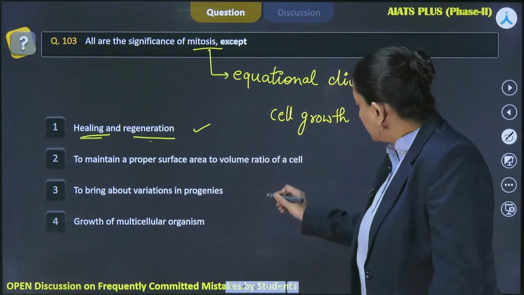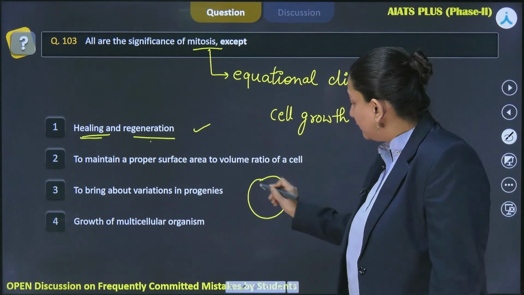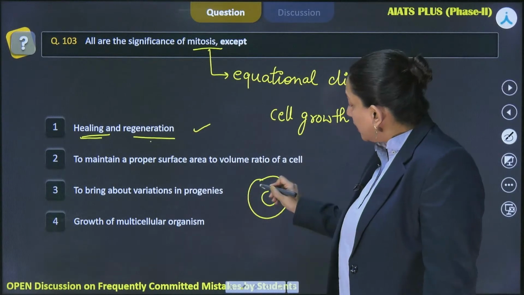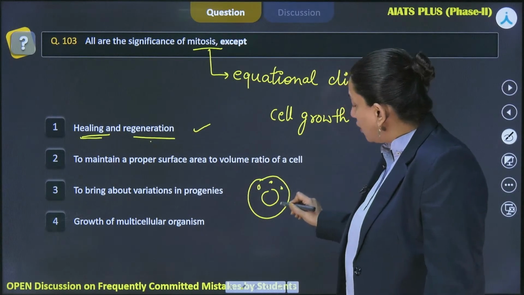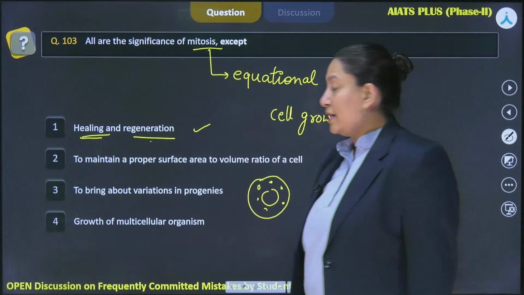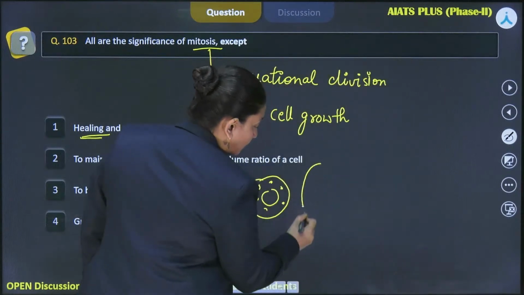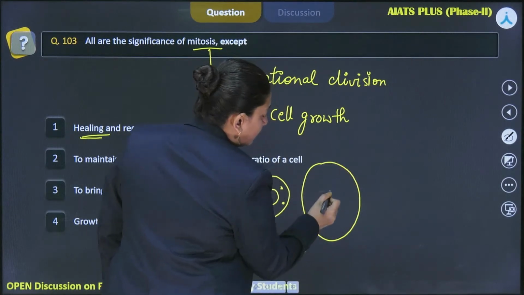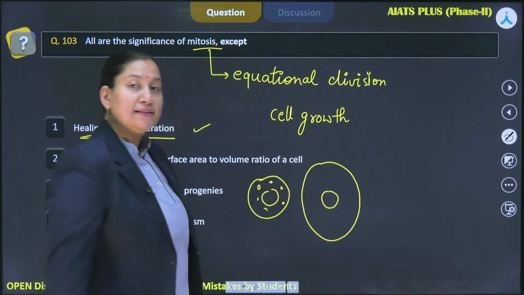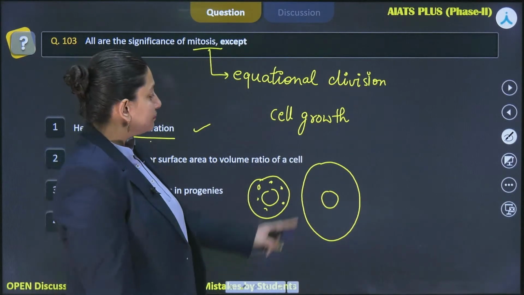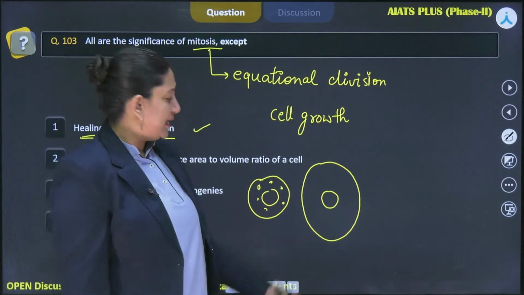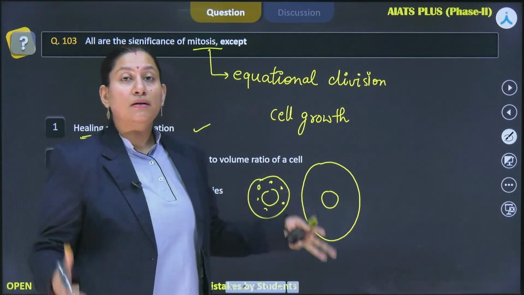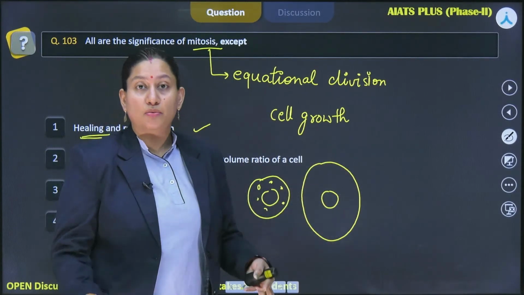So let's suppose if you are talking about this cell and this is the nucleus. Now continuously the synthesis of the molecules are taking place over here, and because of this the cell is getting bigger and bigger, but the nucleus still remains the same, right. A slight enlargement could be there, but the cell growth is enormous, cytoplasmic growth is enormous, right.